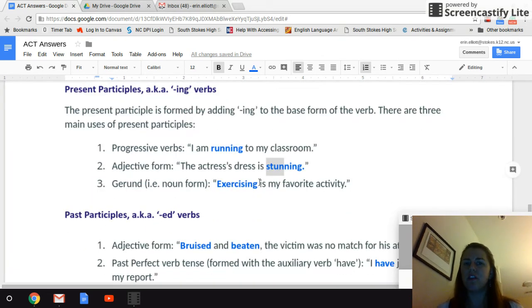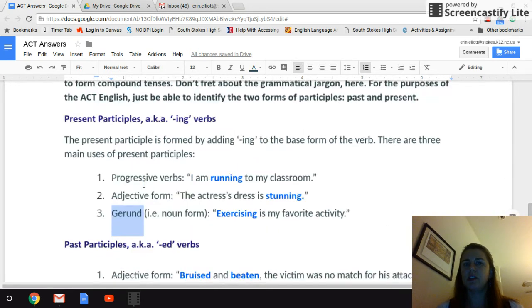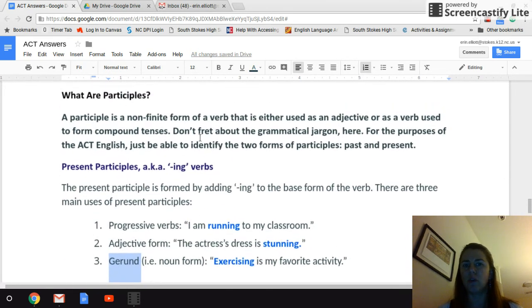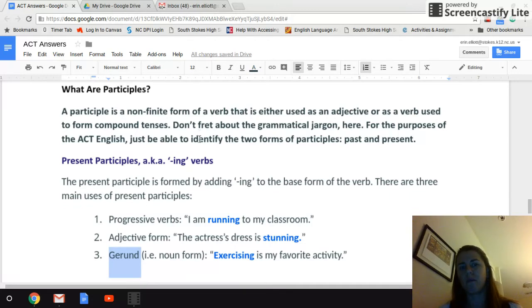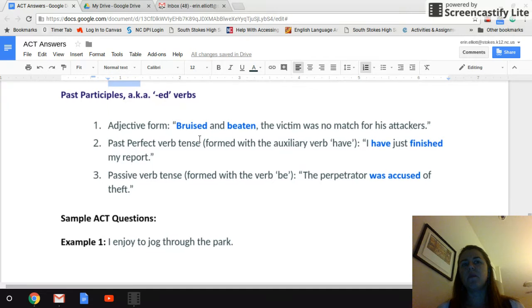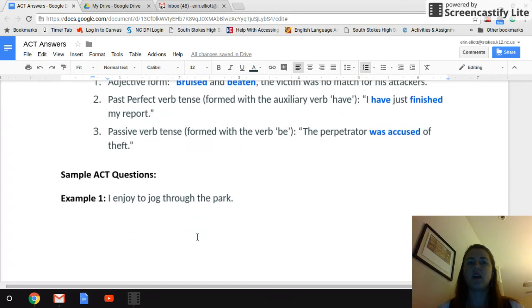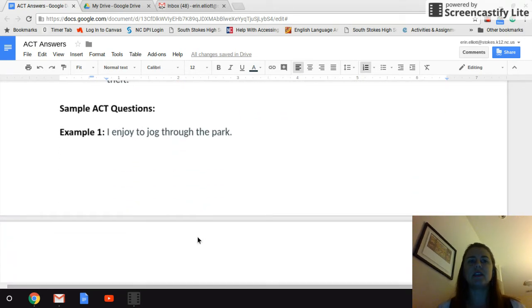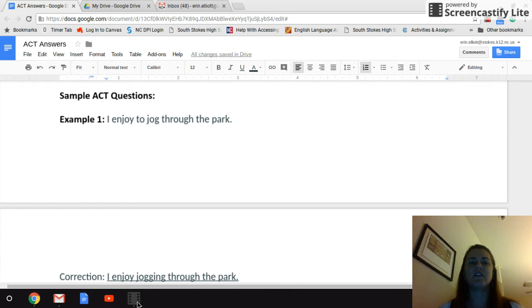Usually you're going to be using a gerund form, or you might have to use the infinitive, which is to and then the verb. Okay? Past participles end with ed or some other form of an irregular past tense verb. For example, bruised and beaten, the victim was no match for his attackers. All right, so let's look at sample ACT questions and the correct answers for these, how to fix these.